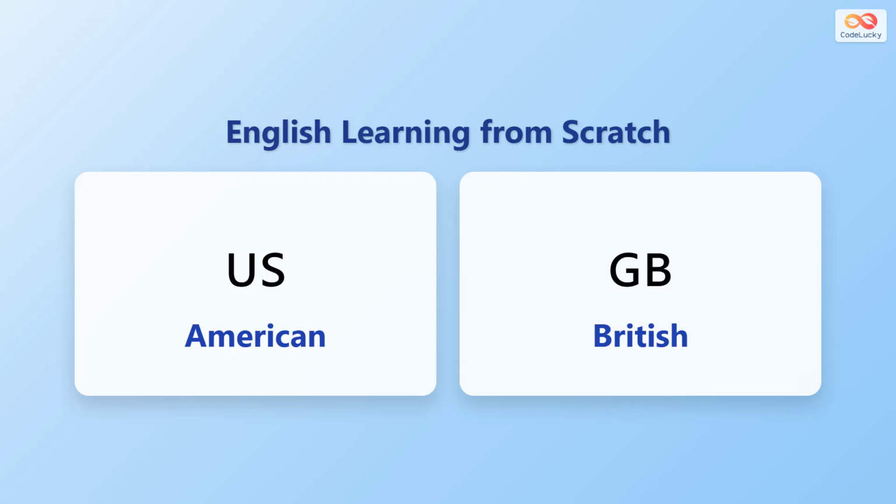American and British. American people come from the United States. British people come from the United Kingdom. American nationality is from North America. British nationality is from Europe.